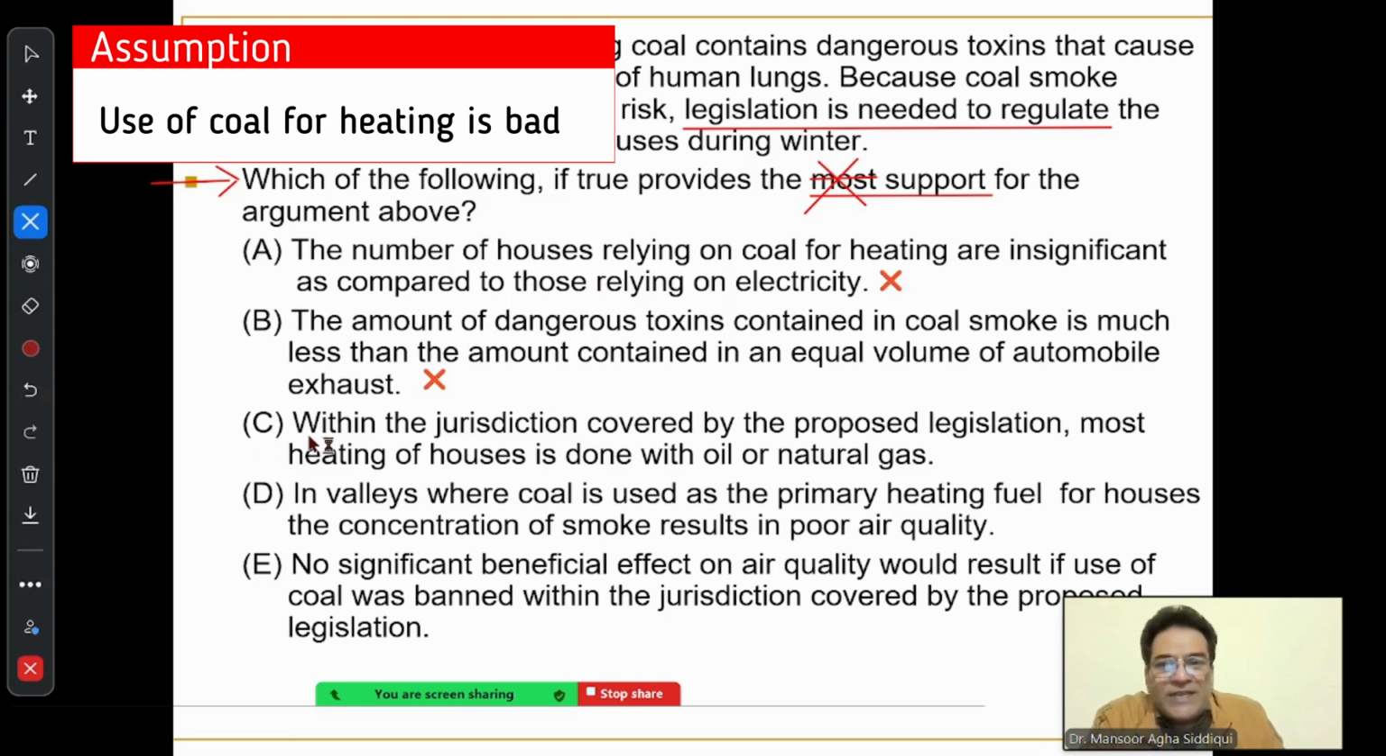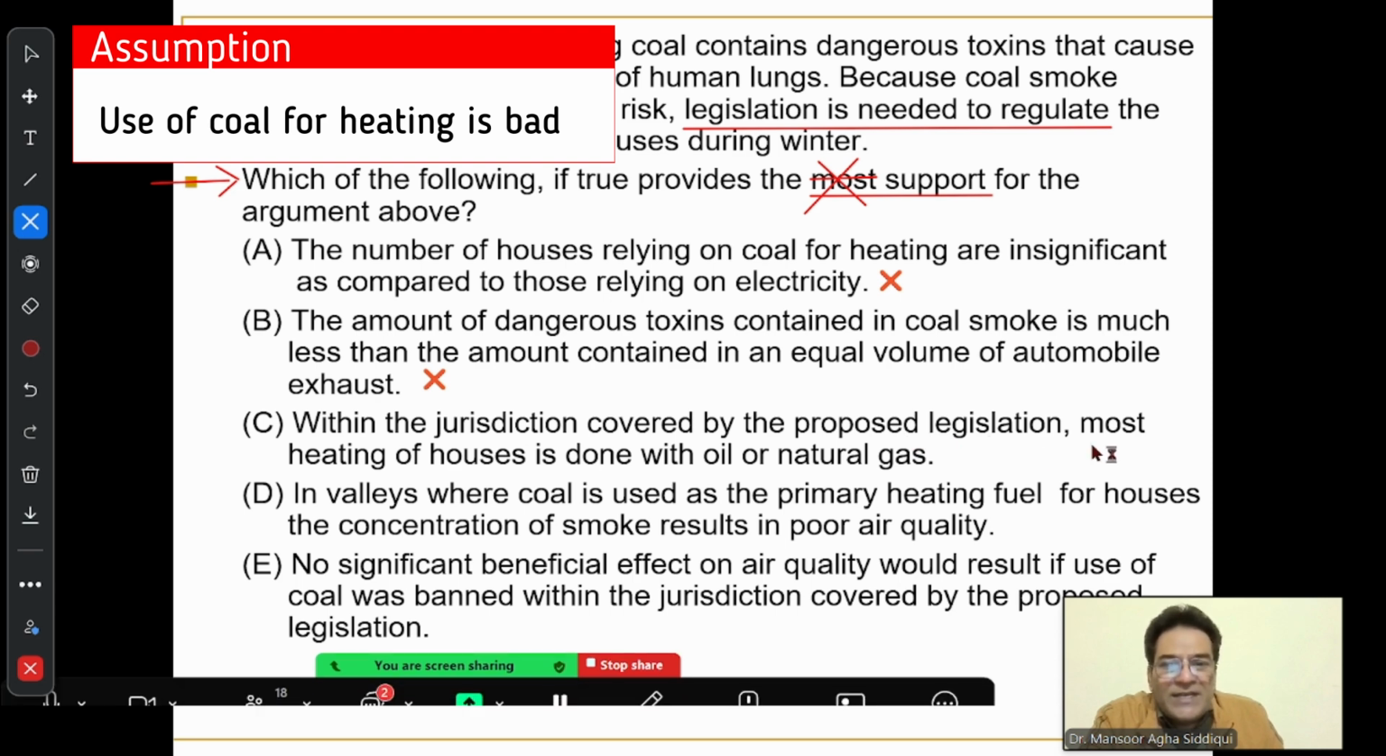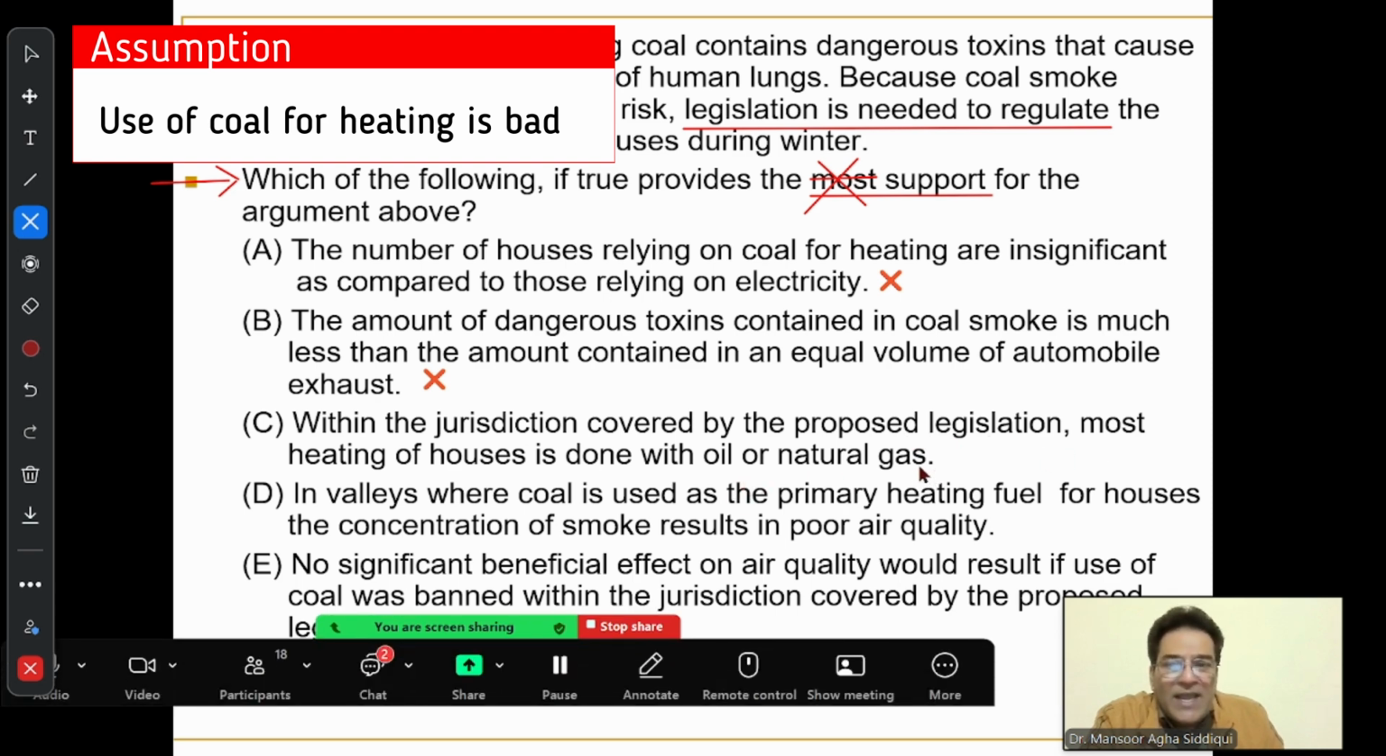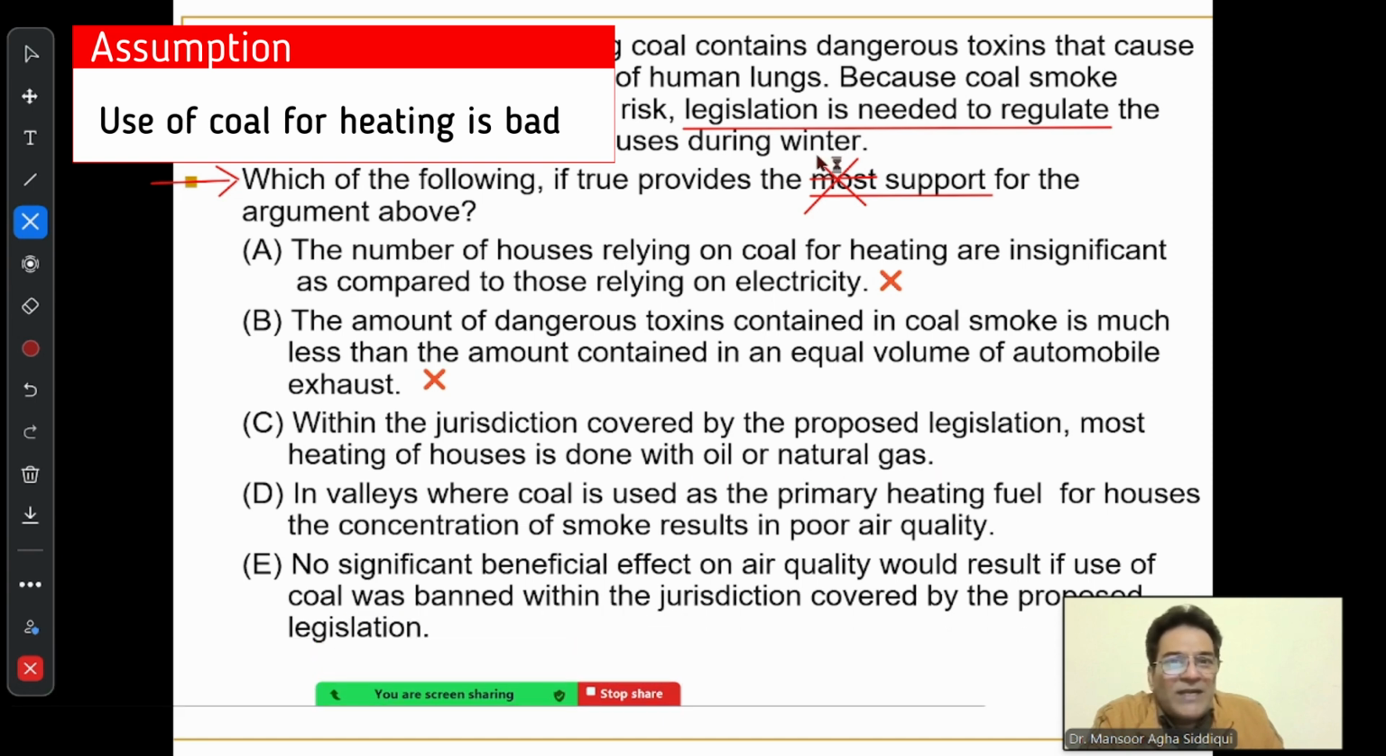If I look at choice C, it says within the jurisdiction covered by the proposed legislation, most heating is done with oil or natural gas. If most of the heating is done with oil or natural gas, then automatically we don't need the legislation, which means C is also weakening the argument, so it is a wrong answer.